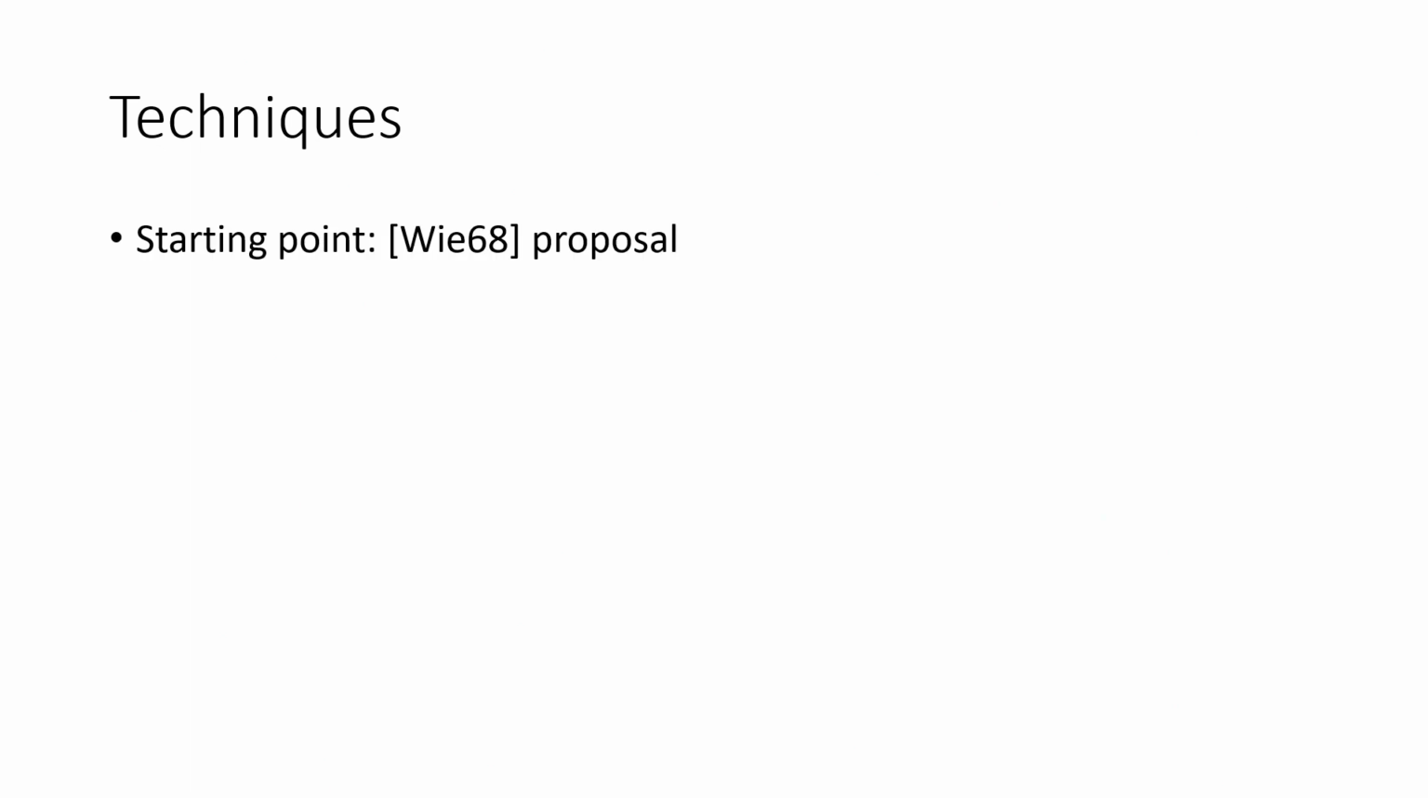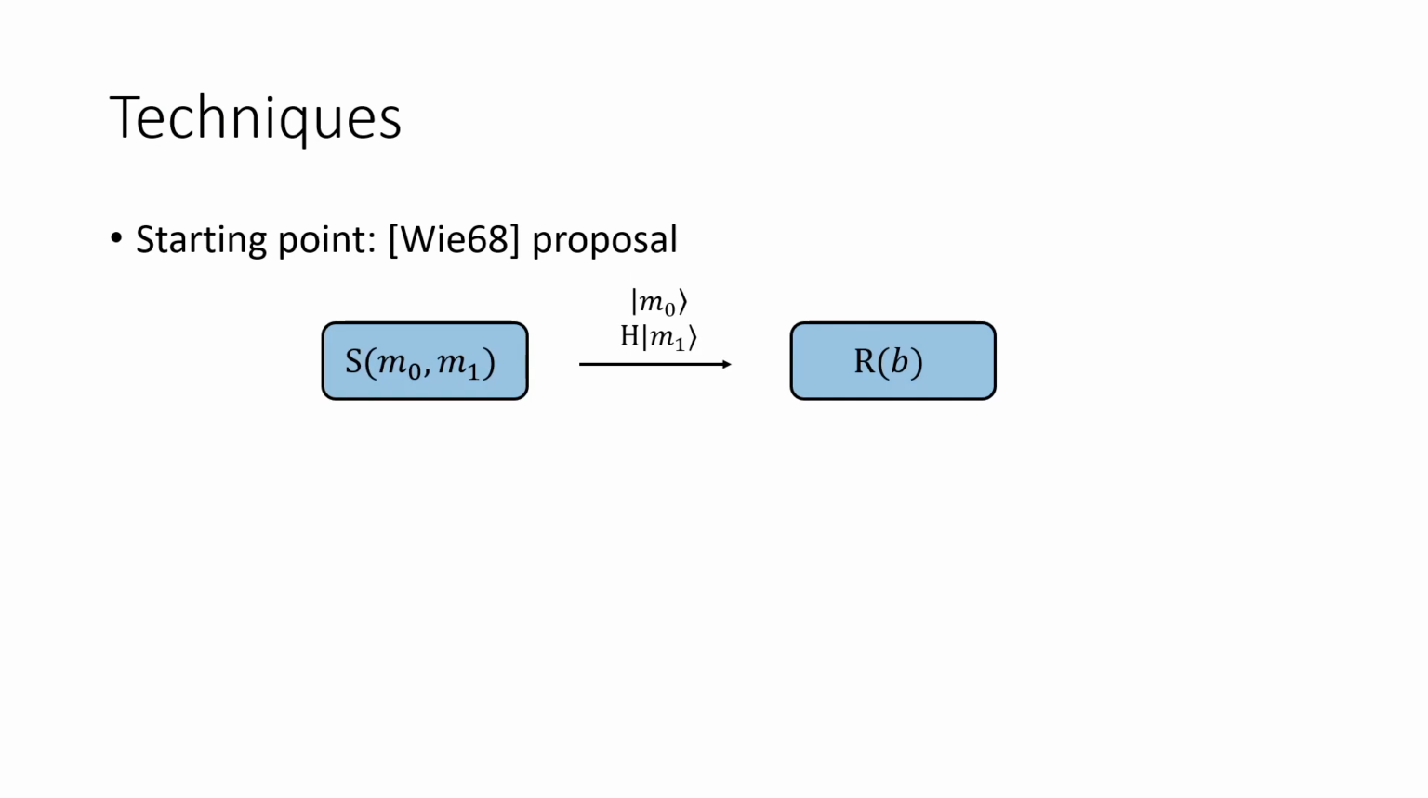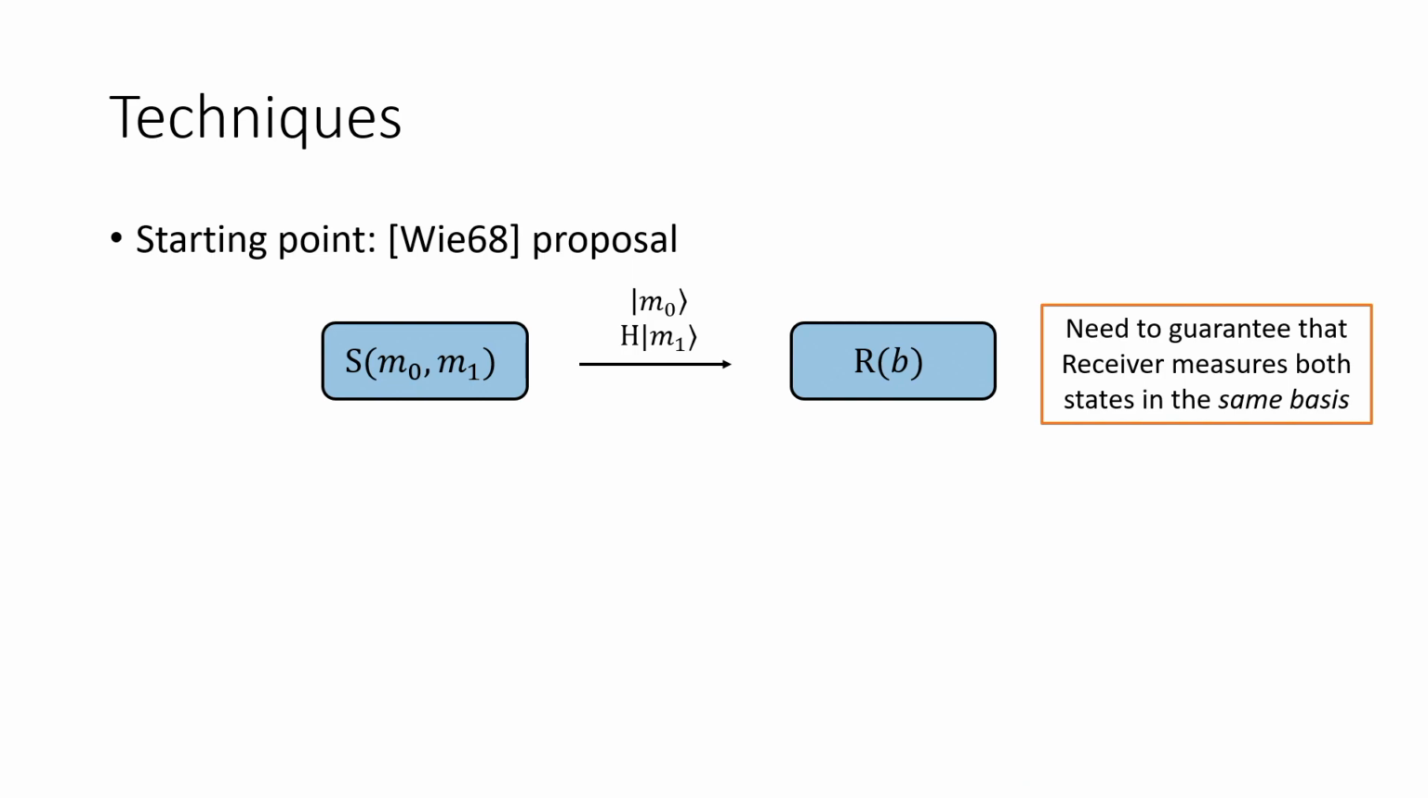And our starting point is we go back to Wisner's original protocol, which, recall, is basically having the sender transmit one of their messages in the standard basis and the other message in the Hadamard basis. The issue here, and what we need to overcome, is how can we guarantee that the receiver measures both of these states in the same basis? It doesn't matter which basis. If they measure both in the standard basis, then they'll necessarily be losing information about M1. If they measure both in the Hadamard basis, they'll necessarily be losing information about M0. So what's really important is to guarantee that they pick one of these two bases and measure both qubits in that basis.